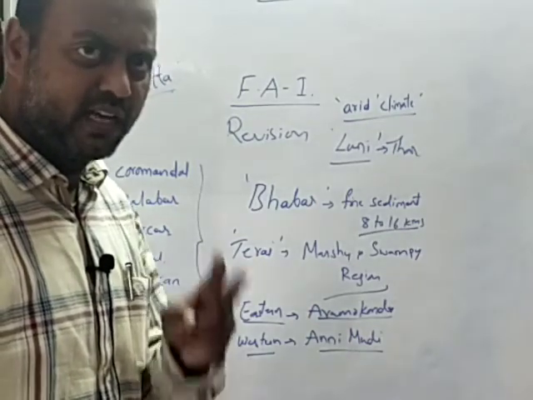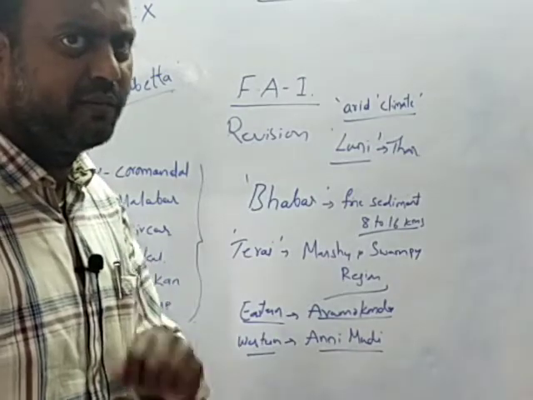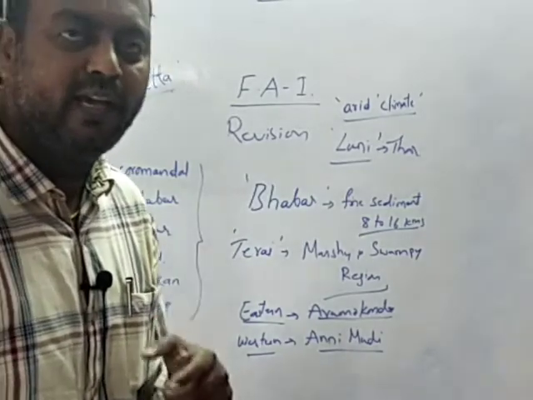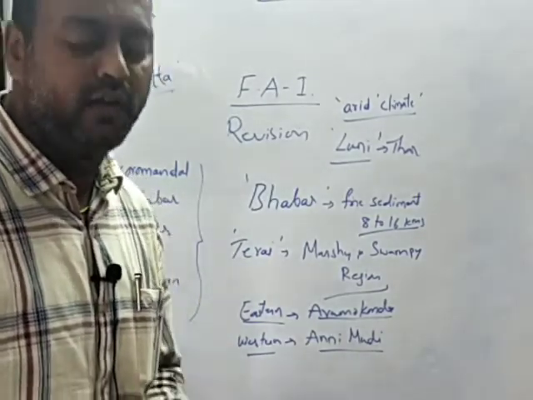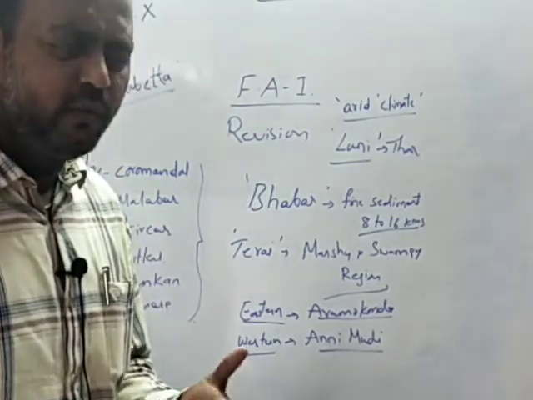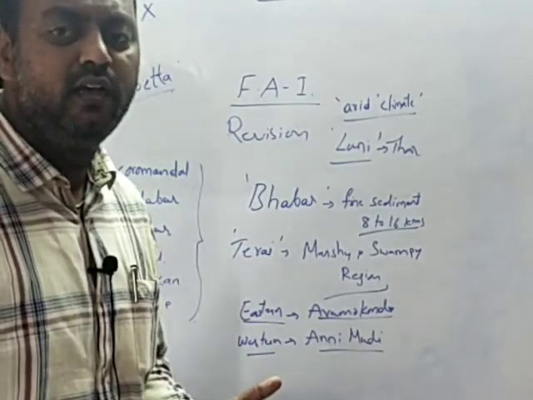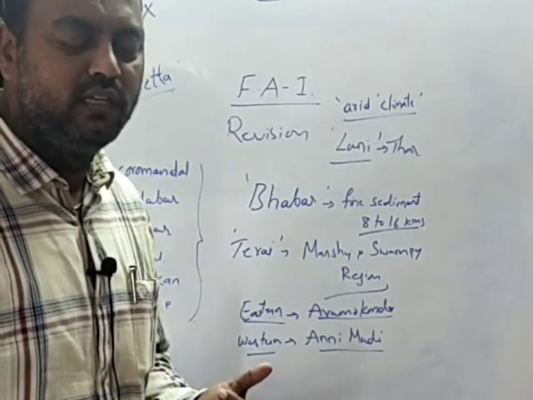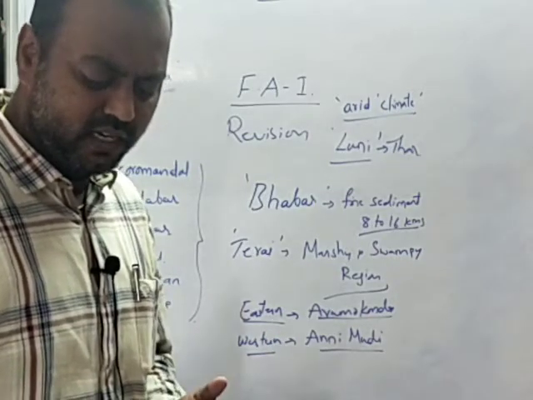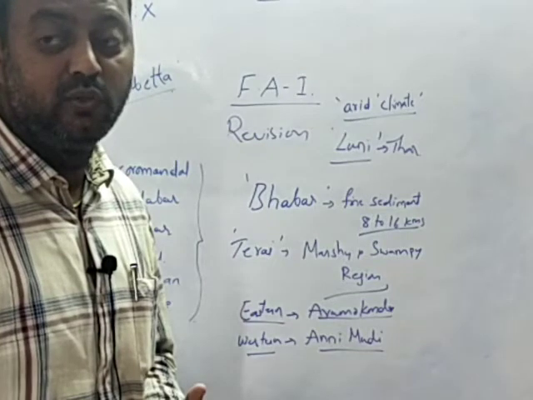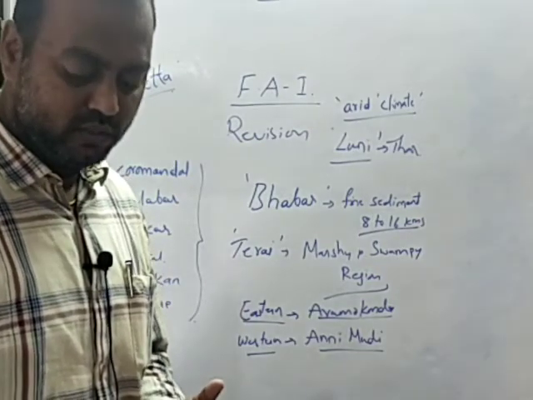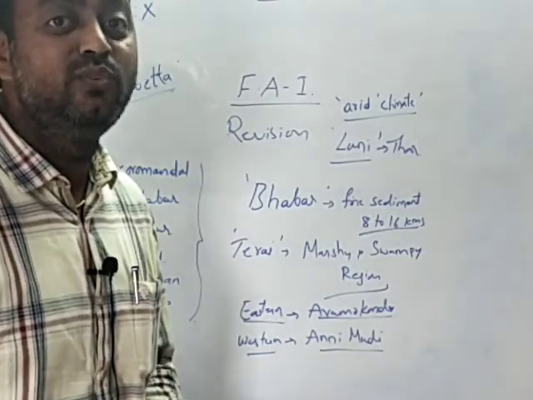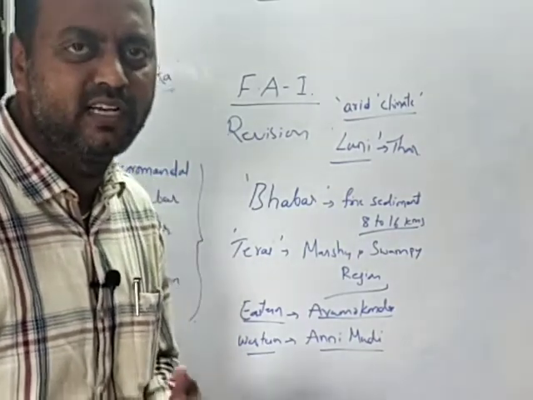And coming to the islands, children, there are two groups of islands. One is Andaman and Nicobar, the other is Lakshadweep. The Andaman and Nicobar islands are of volcanic origin, whereas the Lakshadweep islands are of coral origin. Coral origin means that dead sea creatures, after a few years, form a landmass. The southernmost tip of India, Indira Point, got submerged in 2004 because of the tsunami. The total geographic area of Lakshadweep is just 32 square kilometers, children.